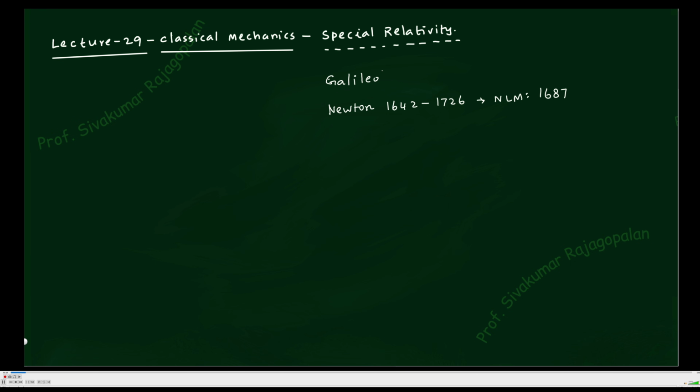Galileo, the point to be noted is that his work together with Kepler's work forms the experimental or observational basis for mechanics. I'll write together with Kepler also, because Kepler also happens to be before Newton. So I'll write it like that. Kepler, during 1571 to 1630.